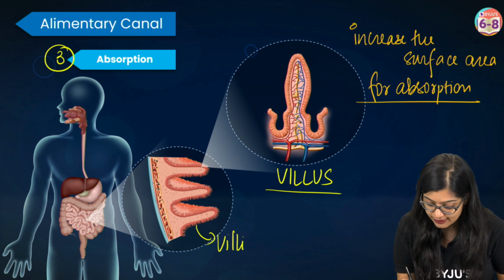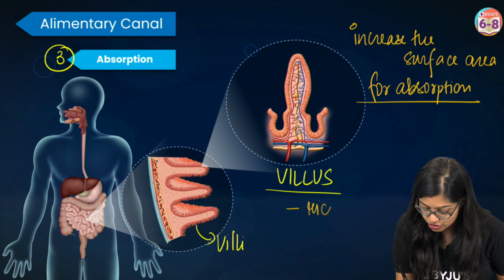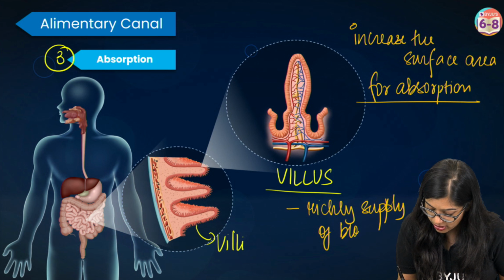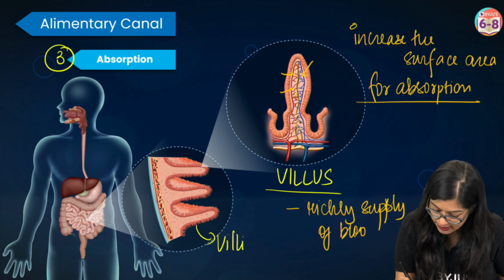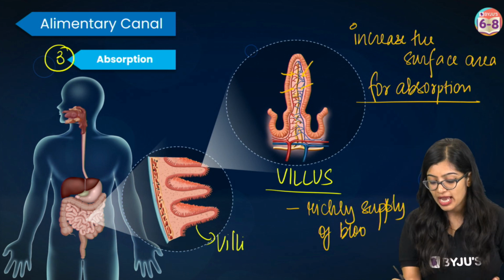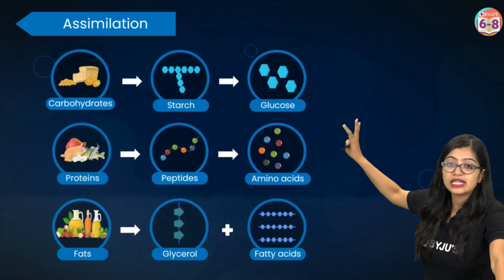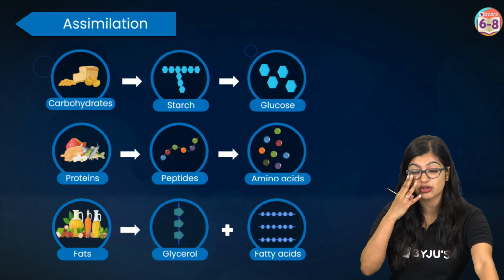And we see that these villi are richly supplied with blood vessels, right? And because of this, when the food enters, the nutrients will directly enter into the bloodstream. And then the blood will transport them to different parts. So all of these substances have now been absorbed into the bloodstream.